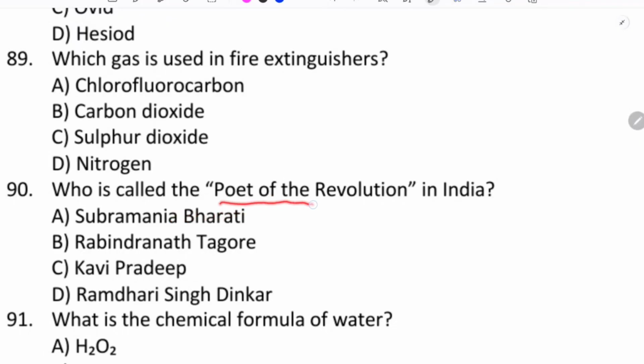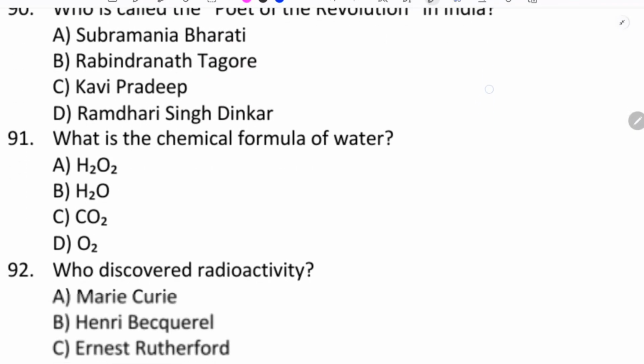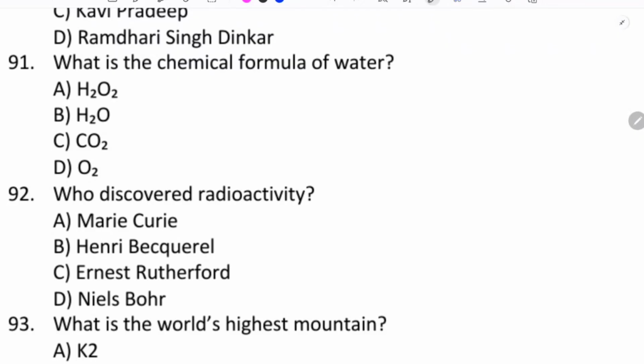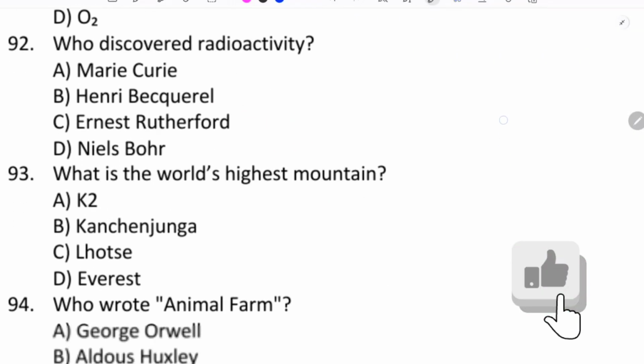Who is called the poet of the revolution in India? Subramania Bharati. What is the chemical formula of water? H2O. Who discovered radioactivity? Henri Becquerel.